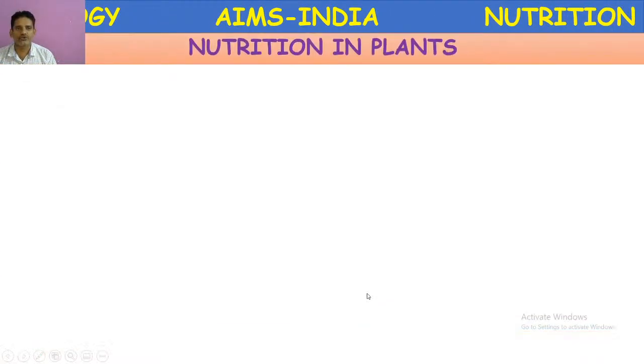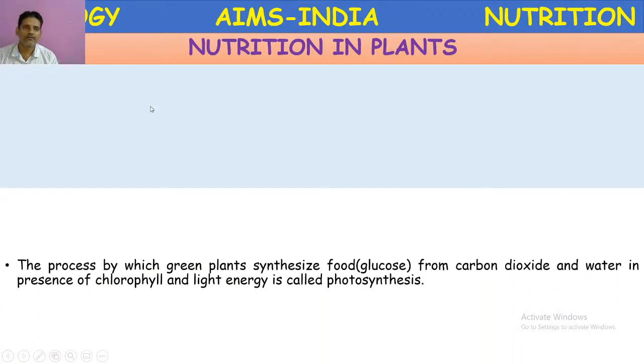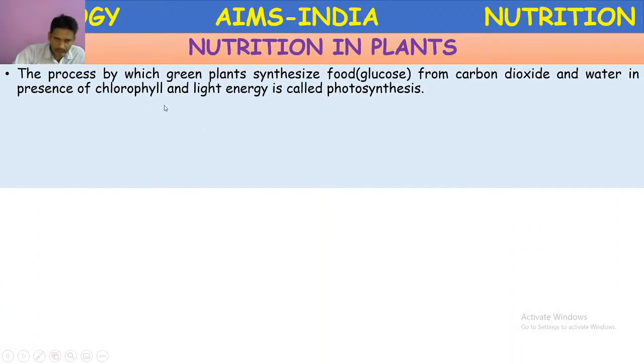So let us discuss nutrition in plants. We already know that plants are called producers. How do they produce food? They are autotrophic in nature. The process by which green plants synthesize food or glucose from carbon dioxide and water in the presence of chlorophyll and light energy is called photosynthesis.